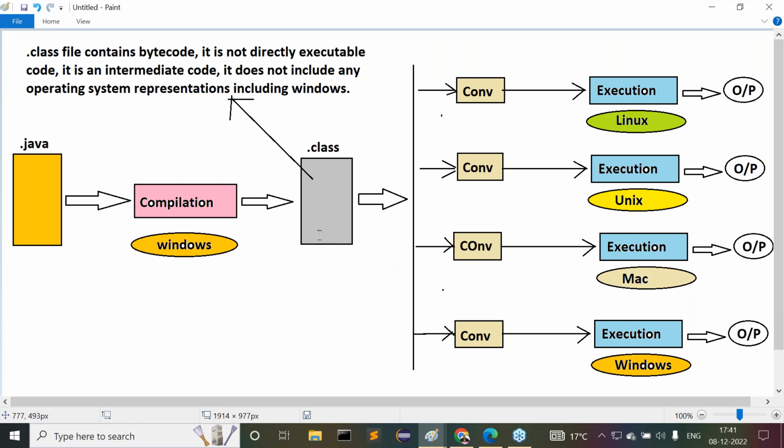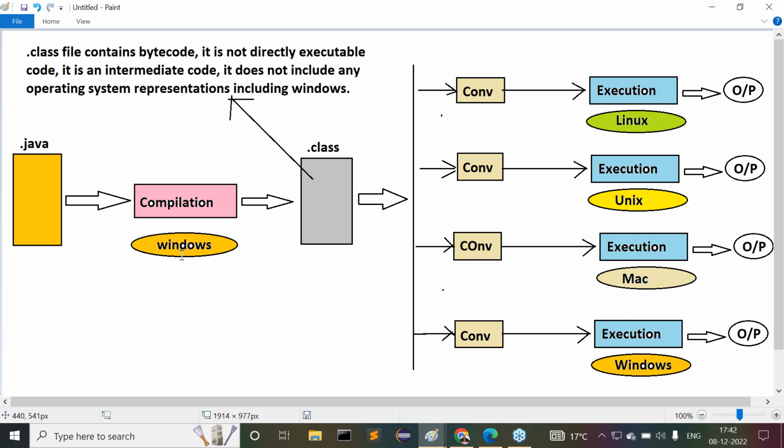Now understand what is going to happen here. First we compile our Java program on the Windows operating system. We get a dot class file. What is the nature of the dot class file? The dot class file contains bytecode. It is not directly executable code, it is an intermediate code. It does not include any operating system representations, including Windows operating system representations.